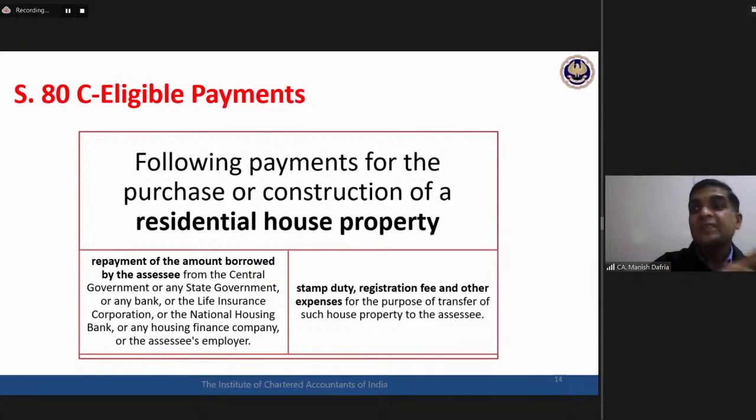But another interesting point with respect to the tuition fees. Father makes the payment for son, father can claim the deduction. Son makes the payment for his own fees, then deduction is not available. So tuition fees of the children must be paid by the father, then the father or mother can claim the deduction. But if I'm doing my own education, doing a course from ICAI, and I'm paying fees to ICAI, I cannot claim the deduction. Probably I should ask my father to pay that particular fees, and then he can claim that deduction. Okay, so any full-time education.